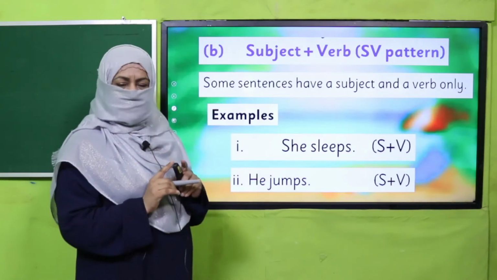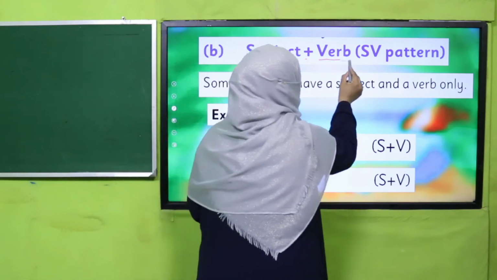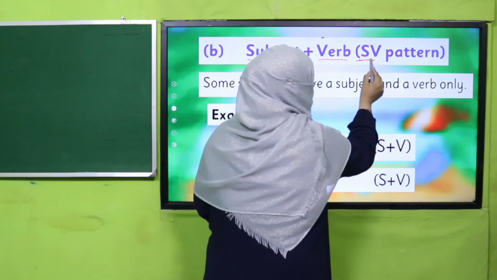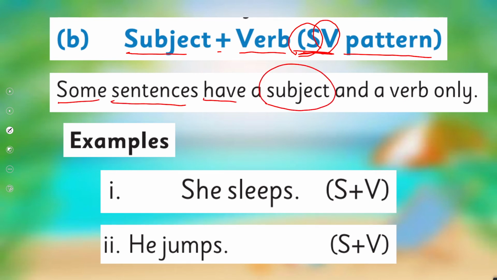Now the last structure we are going to discuss today is subject plus verb. This is known as SV. Now we know S stands for subject, V stands for verb, the SV pattern. Some sentences have a subject and a verb only. They don't have an object.